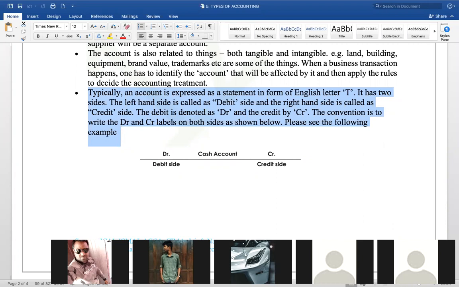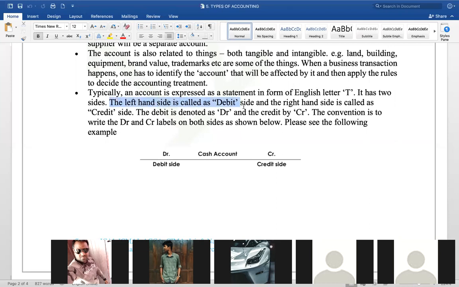What is debit? What is credit? Their accounts. Okay, good attempt. All of you have attempted well. Attempt is what is important. Right or wrong, I will decide.